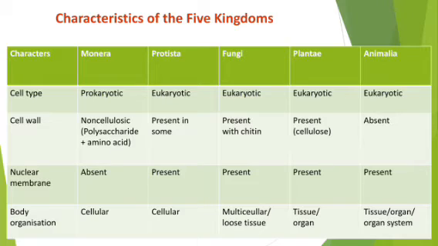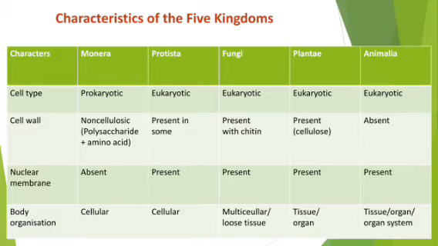Okay, now let us move to the nuclear membrane. The third character that is considered by Whittaker is the nuclear membrane. My dear student, when we say prokaryotic cell, that means they don't have a true nucleus. True nucleus is not there, means they don't have a nuclear membrane. Because of which, in the Monera kingdom it is absent.